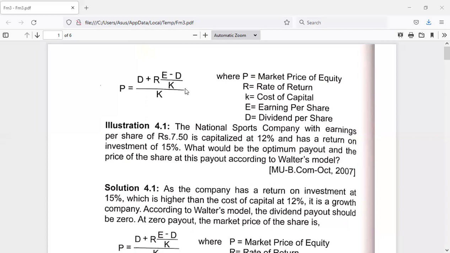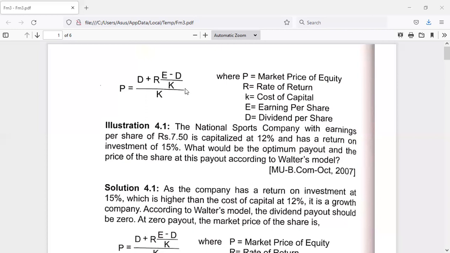Whereas in the case of a declining firm, the cost of capital is more than its return on investment, which is quite the reverse of the growth firm. In this situation, he advocates that the firm must give away 100% of its earnings as dividend, so the dividend payout ratio would be 100%.